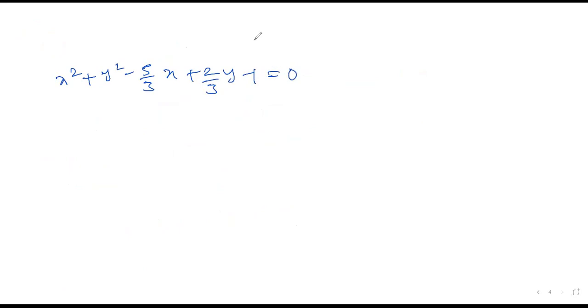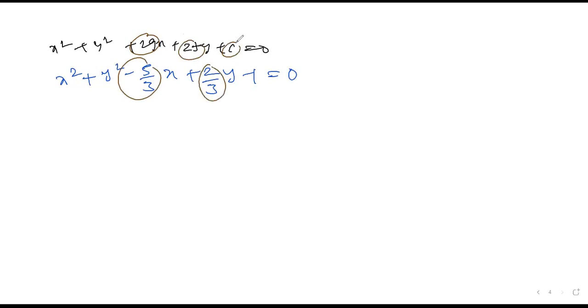From this, you have to compare this equation with the regular equation, that is x square plus y square plus 2gx plus 2fy plus c is equal to 0. I hope it's very clear. Now we compare the values: 2g is equal to minus 5 by 3, 2f is equal to 2 by 3, c is equal to minus 1. I'm writing directly because I don't want to waste time. The g value is equal to minus 5 by 6, 2f is equal to 2 by 3, so f is equal to 2 by 6, and c is equal to minus 1.